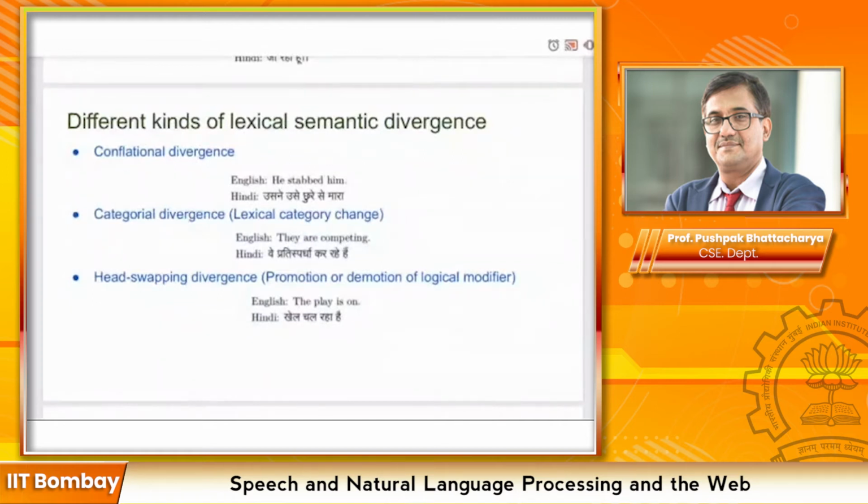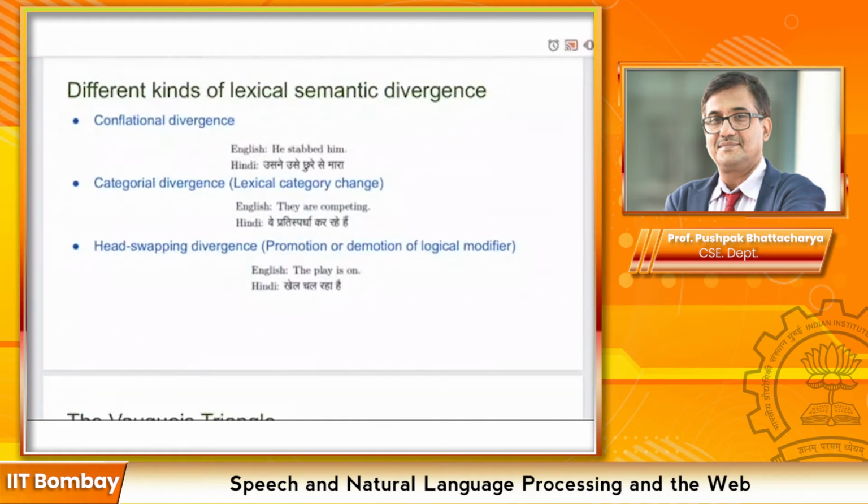In categorical divergence, what happens is the lexical category of a word changes. Like in this example, they are competing. The competing is a verb in the English part. And in Hindi, we say प्रतिस्पर्धा कर रहे हैं. It's प्रतिस्पर्धा करना, a combination of noun words. So the lexical category of the word competing is changing in the Hindi translation. Here the lexical category of that particular word is changing. That's why this type of divergence is known as categorical divergence.